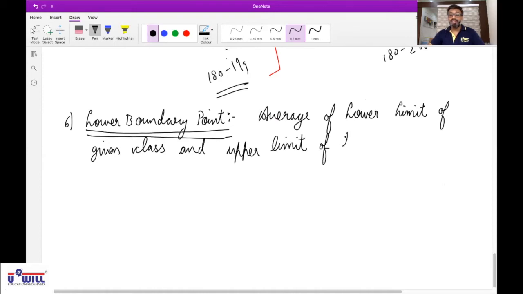Average of lower limit of given class and upper limit of preceding class.